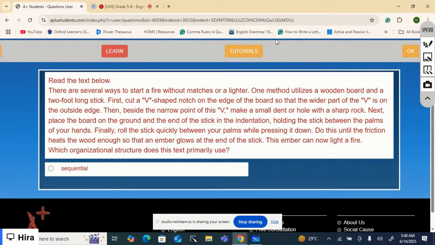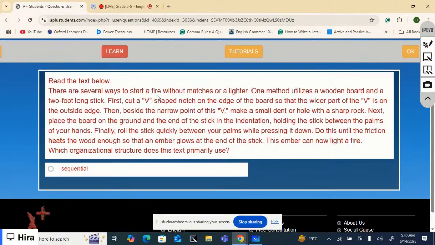Well, there are several ways to start matches or a ladder. Well, I really want to know about this one. I don't know about it. One method utilizes a wooden board and a 2 foot long stick. First, cut a V shaped notch on the edge of the board so that the wider part of the V is on the outside edge. Then, beside the center point of this V, make a small dent or hole with a sharp rock.